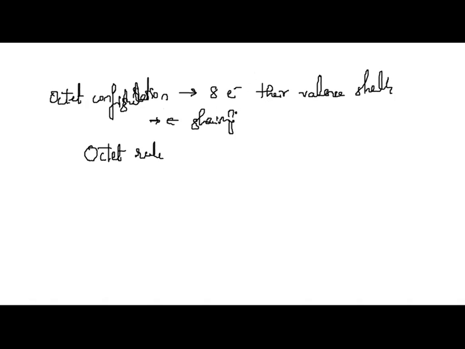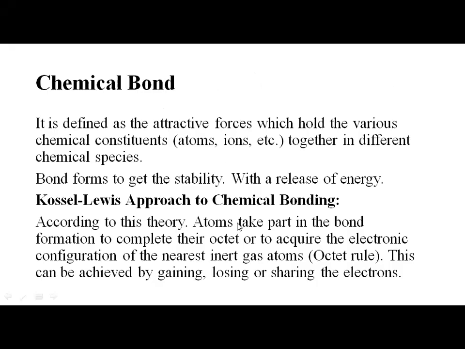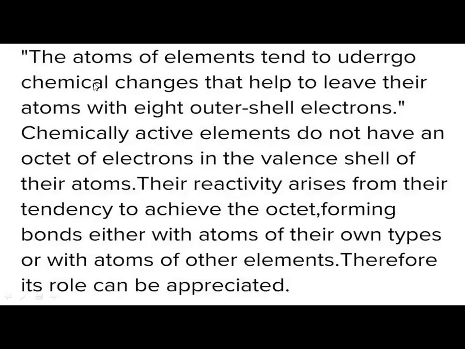So all the atoms try to have the octet configuration. Atoms take part in bond formation to complete their octet or to acquire the electronic configuration of the nearest noble gas atoms. It is called what? The octet rule. This can be achieved by gaining, losing, or sharing of electrons.